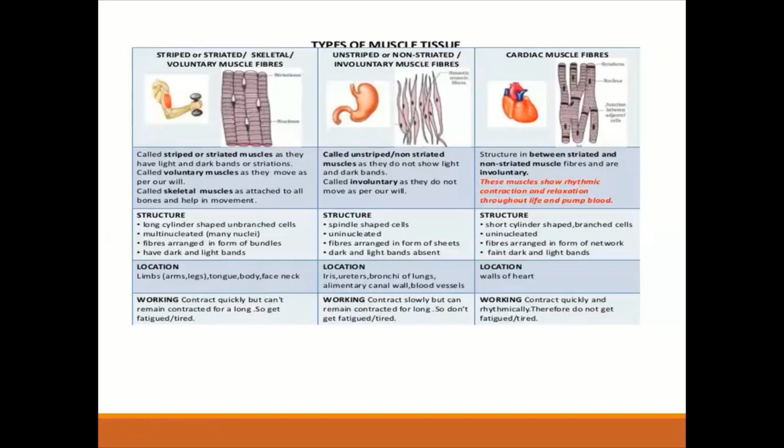And the working of your cardiac muscle fibers, they contract quickly and rhythmically. For example, our heart beats 72 times every minute. So they just contract rhythmically. Therefore, they do not get fatigued or tired. That is the reason they do not get fatigued or tired, because the resting time is designed in a way that they just do not get tired.